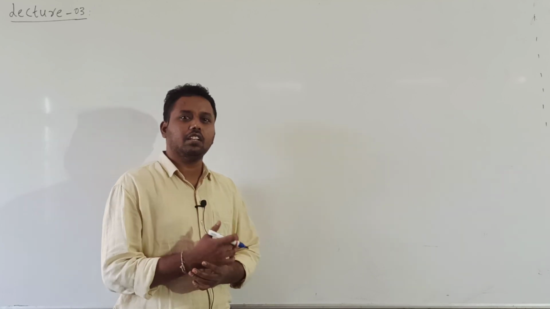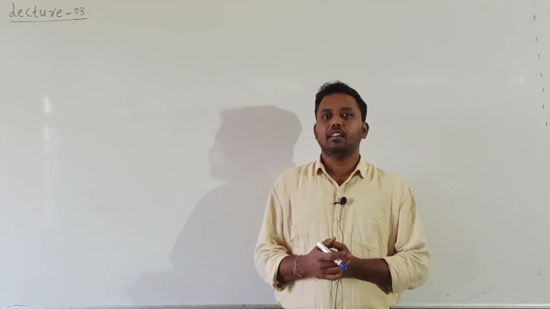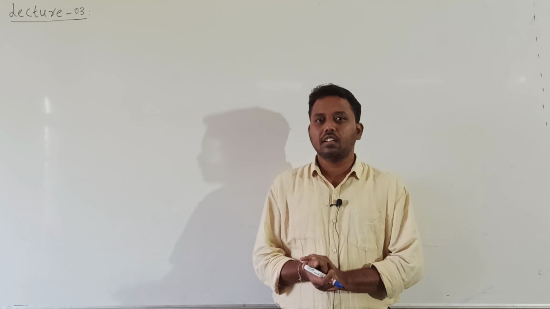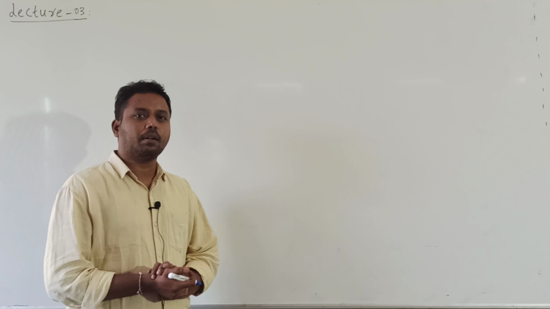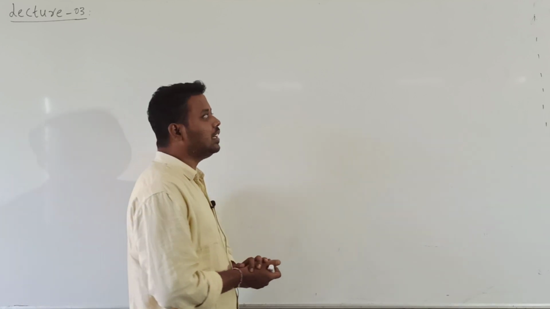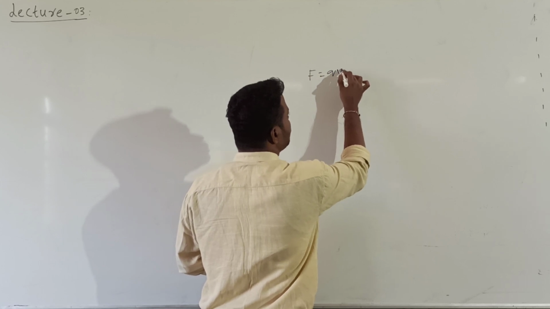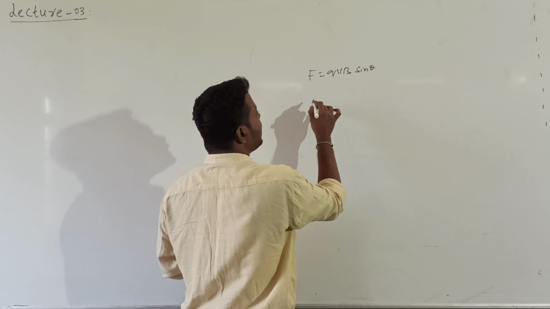Whenever theta is 0, the particle's path is undeviated. Whenever velocity is 0, it will be in the state of rest only. Whenever theta is 90, which path will the particle follow? Circular path. Yesterday's case is discussed. What is the general formula for F? F is equal to QVB sin theta. The path followed depends upon theta.